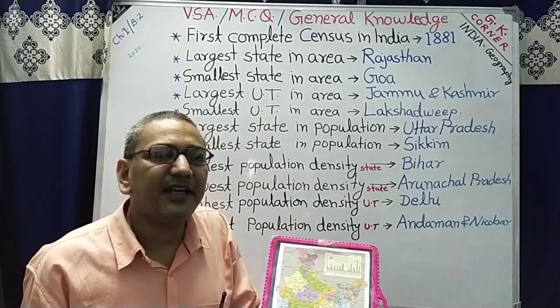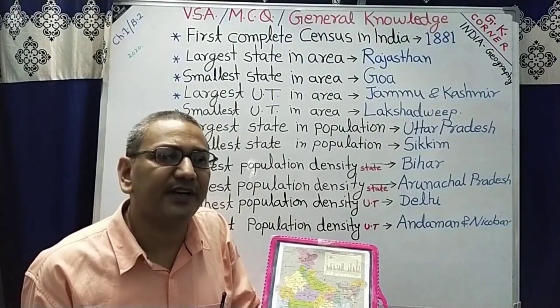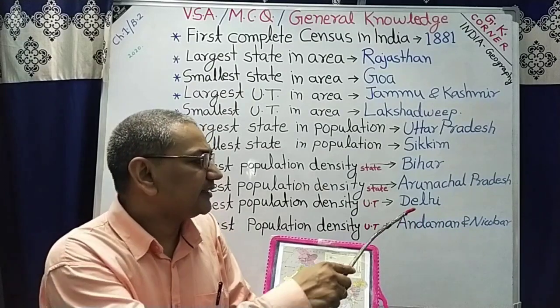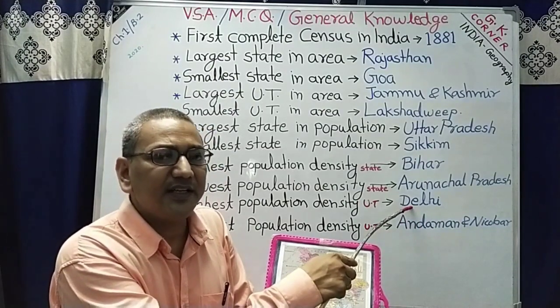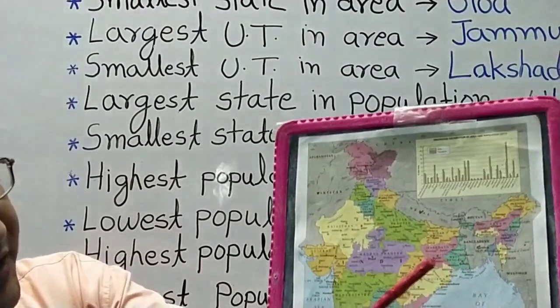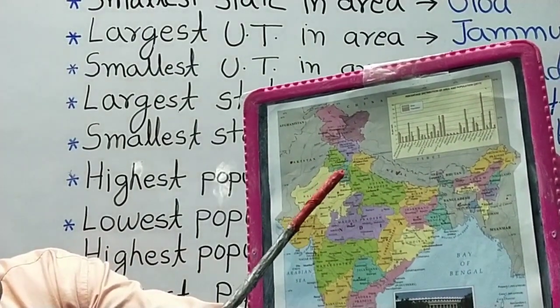Question: highest population density in UT or NCR? The correct answer is Delhi NCR. Delhi has the highest population density in India, and you can see in the map this is Delhi.